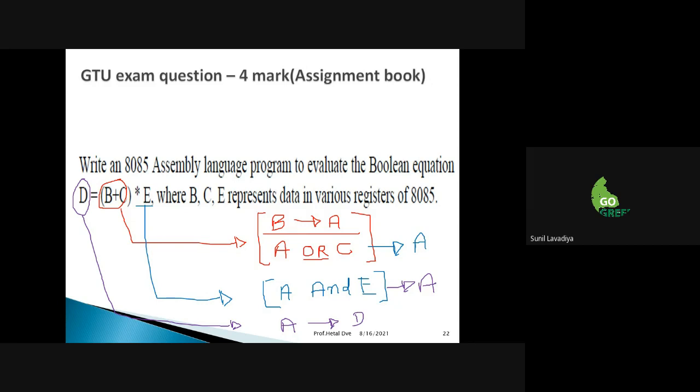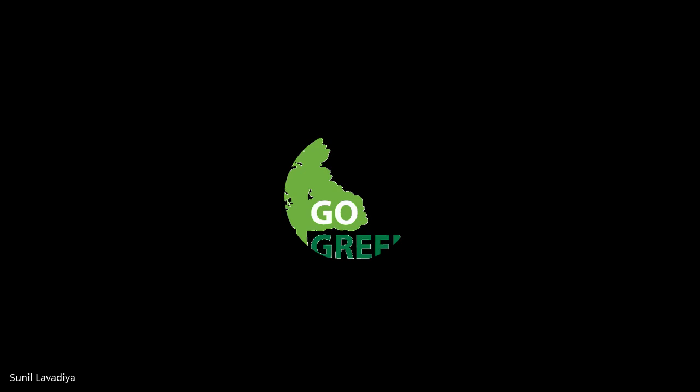So I'm just explaining the logic part for this one, okay? Because programming you can do very easily. You can take a screenshot of this slide, okay? For the understanding of the logic part, you can take a screenshot of this particular slide. Okay, so I'm stopping the sharing of this slide. Now I will showcase another part.